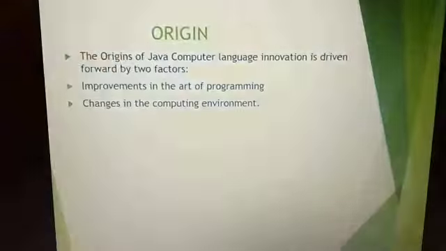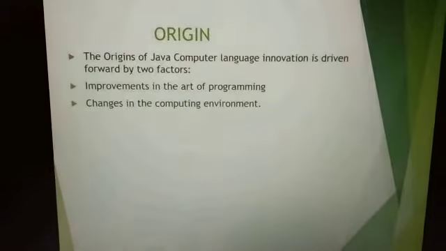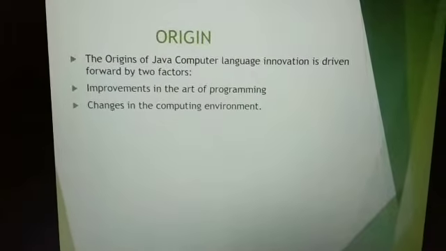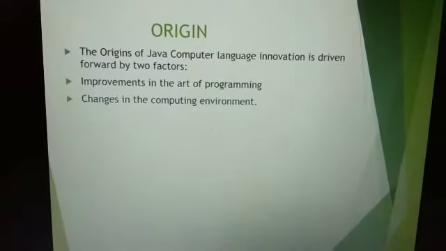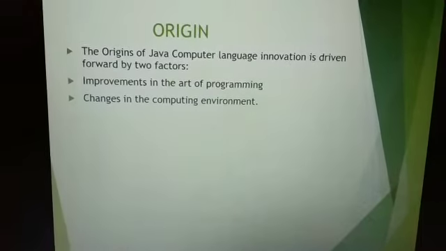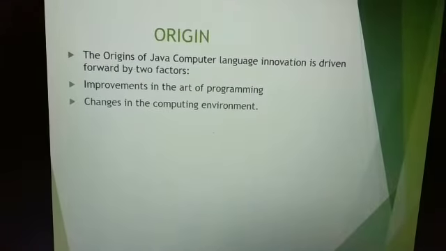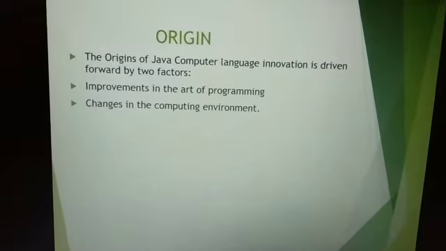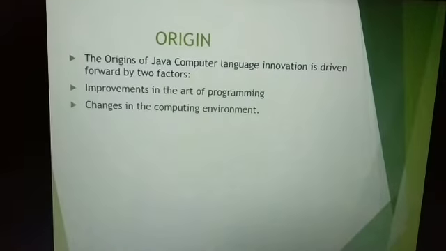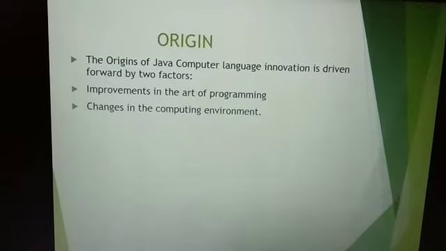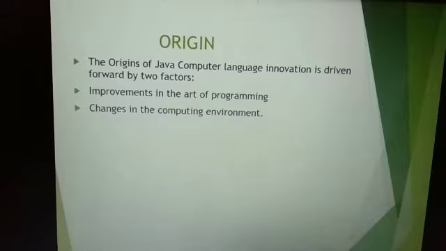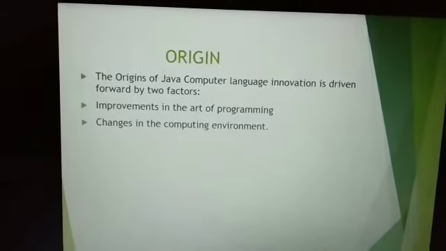Now the question arises, what is the main reason for the origin of Java? The origin of Java is based on two reasons. First, improvement in the art of programming. Second, changes in the computing environment. As we know, technology is advancing day by day. At that time, we only had the C programming language, which was restricted to PCs.